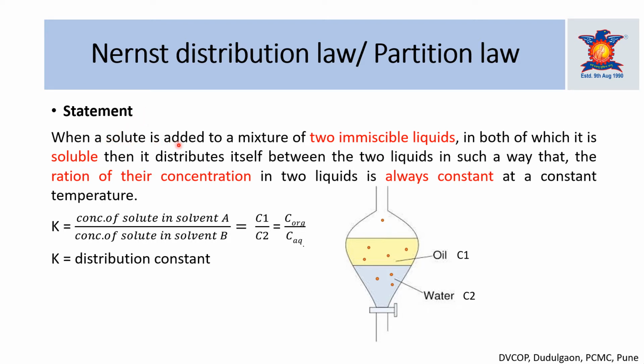So when a solute is added to a mixture of two immiscible liquids in both of which it is soluble, then it distributes itself between the two liquids in such a way that the ratio of their concentration in the two liquids is always constant at a constant temperature. Okay, so this is the theoretical definition of this distribution law. So let's understand what is the exact meaning of this distribution law.